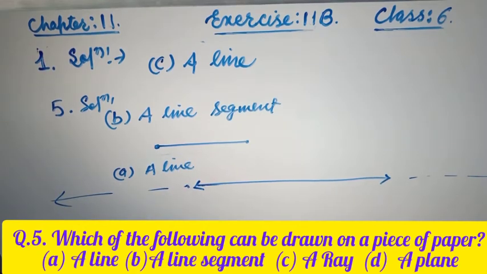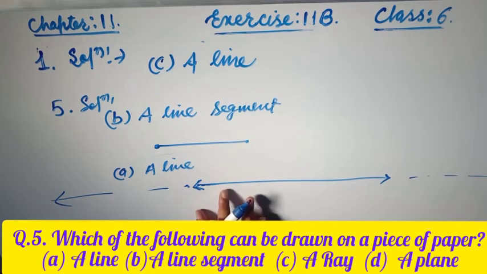So the arrow mark is not at the end, it indicates it will go to the left and go to the right. This is why we cannot draw it, because it has no definite length.